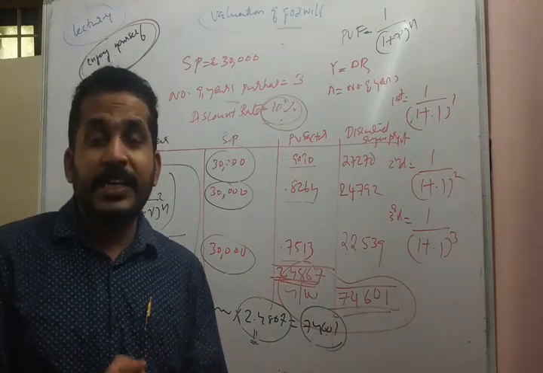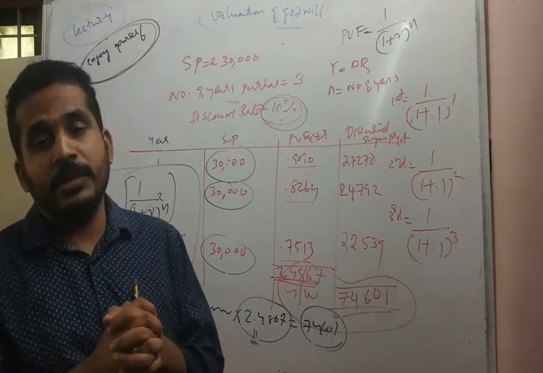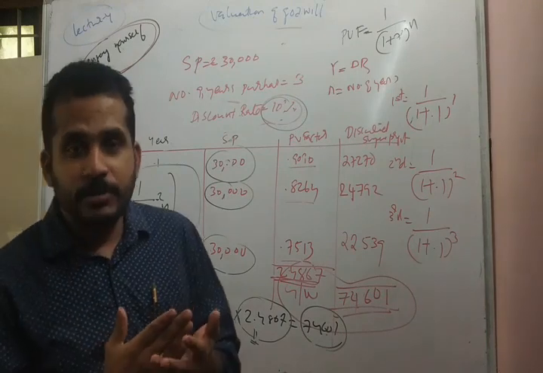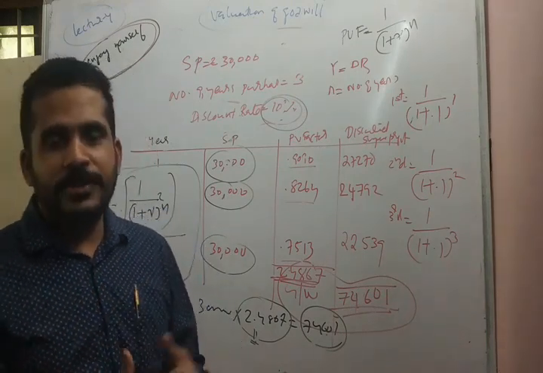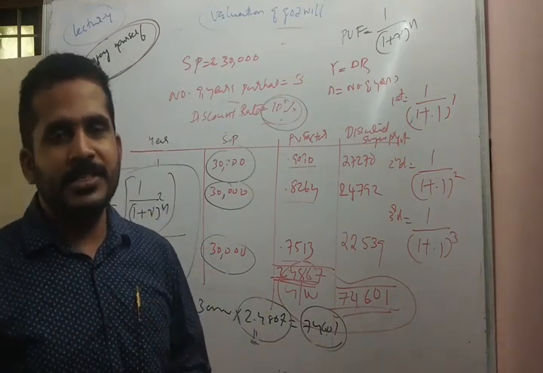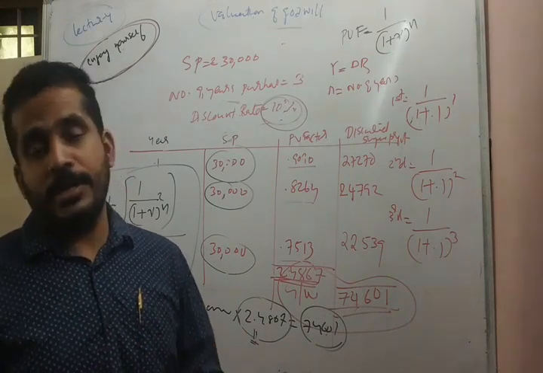In my next class, I will deal with the adjustment of goodwill during the process of admission, retirement, death, the journal entries, and how they will affect the partners' accounts, capital account, current account, etc.